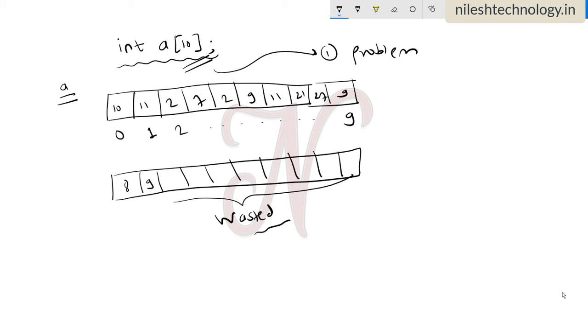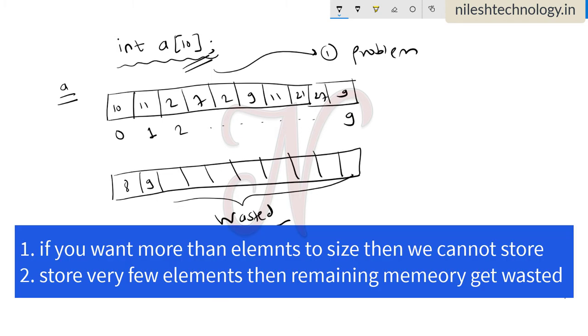This total section is wasted. So these are the two main problems. If you want more elements than the size, that is not possible. And if you store very few elements, then the remaining blocks of memory get wasted.